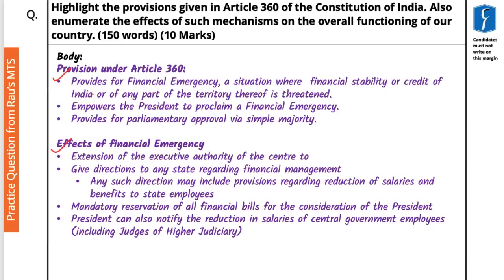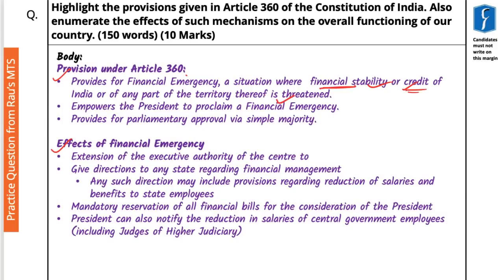Then, as we have already discussed, two key demands of the question are provisions under Article 360 and effects of financial emergency. So under the provisions of Article 360, as we have seen in the earlier slides, it provides for financial emergency, a situation where financial stability or credit of India or of any part of territory thereof is threatened.